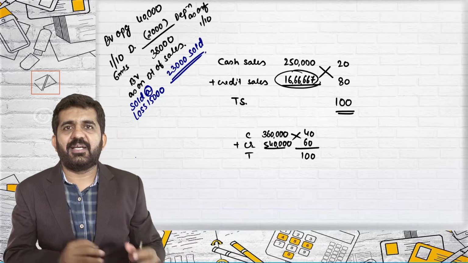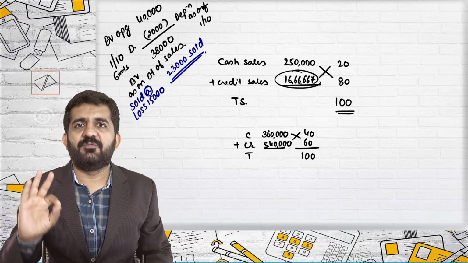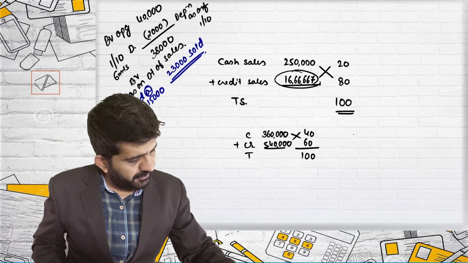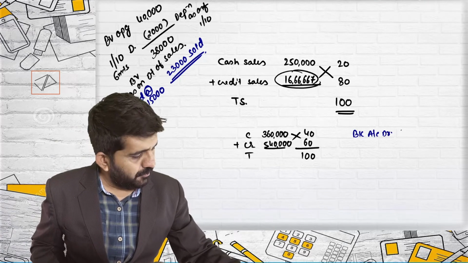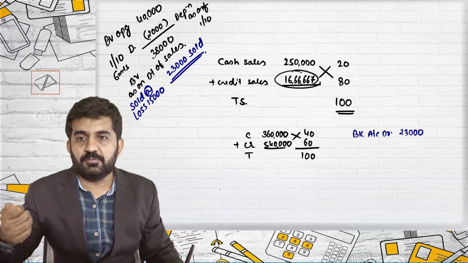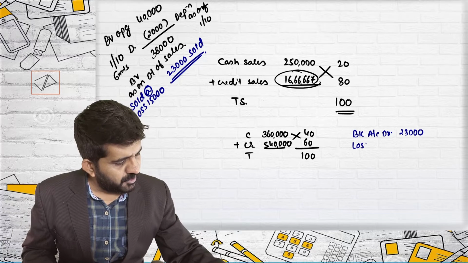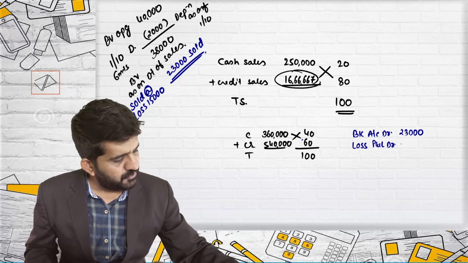For your understanding, I'm writing down the journal entry and I will be passing the effects. Try to concentrate. Bank account will be debited by 23,000 rupees. Bank is a real account, debit whatever comes in. Loss account will be debited. This will go into the P&L account because the loss is 15,000.